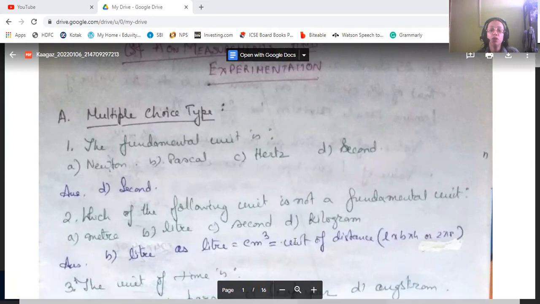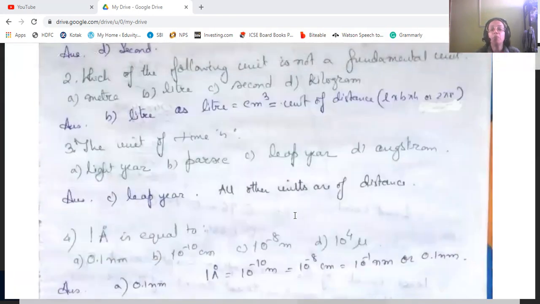Next, the unit of time is which one? Light year, parsec, leap year, or angstrom? The leap year is the unit of time. The others, that is light year, parsec, and angstrom, are all units of distance, bigger units of distance.